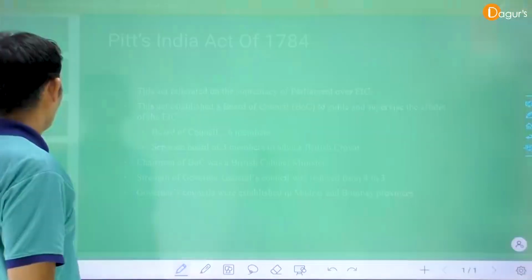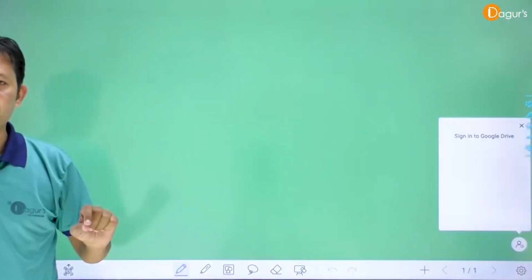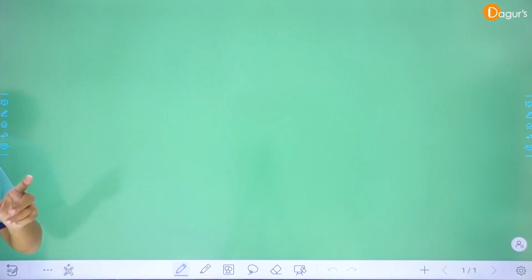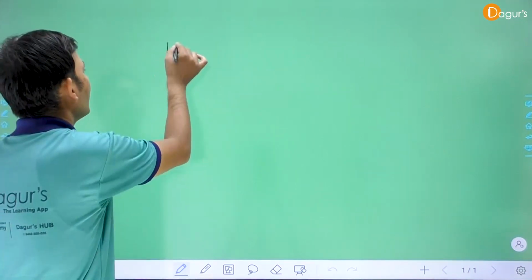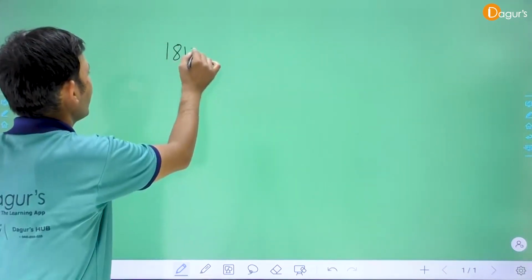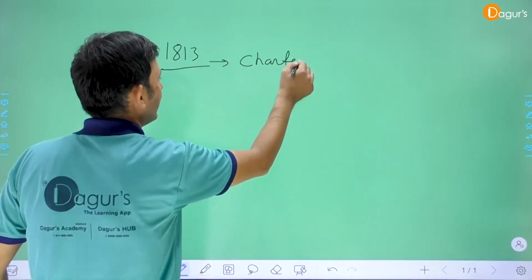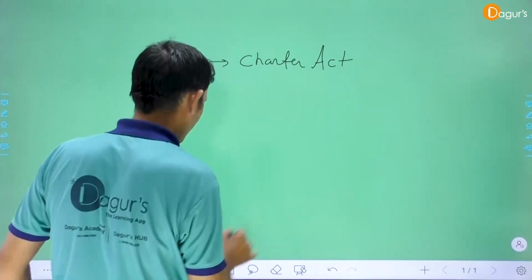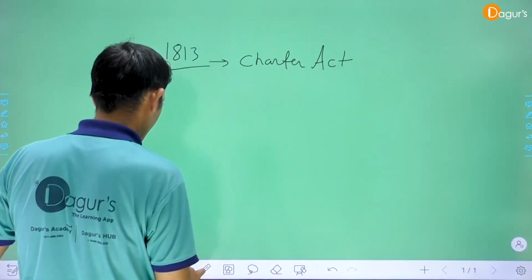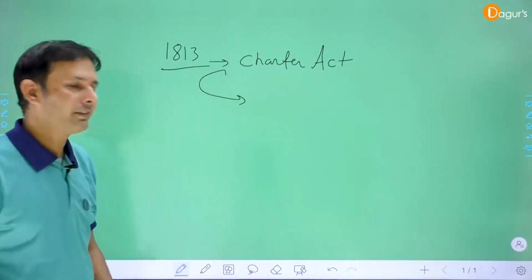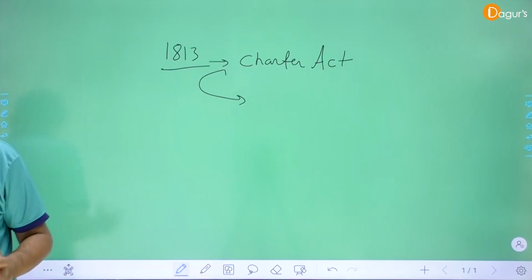Now we discuss another act implemented by the East India Company and the British Crown, the British Parliament. Clear? 1813, important, 1813 Charter Act. What is this particular act about? What are the main provisions of this particular act? We have discussed this particular point. Clear?